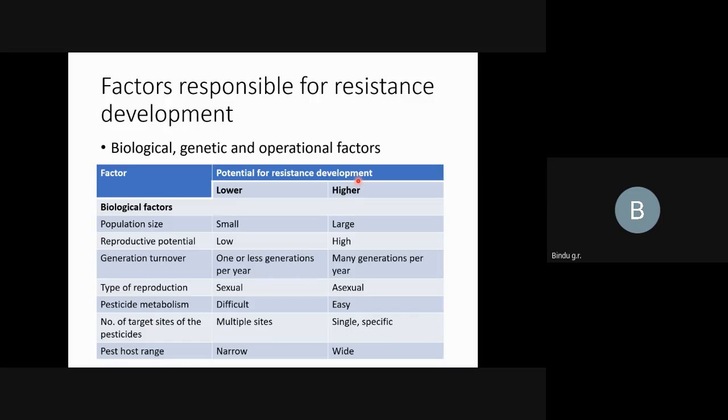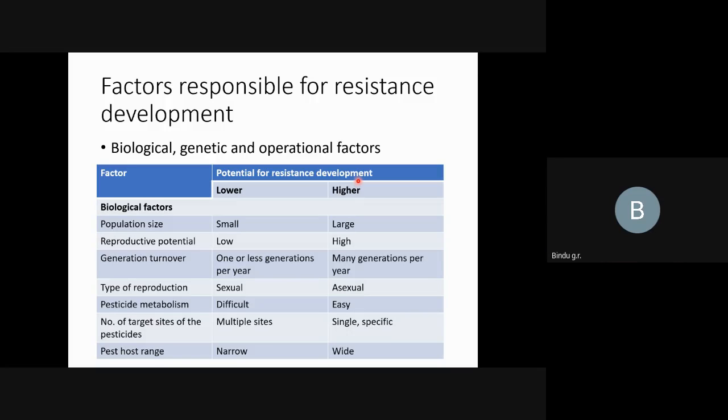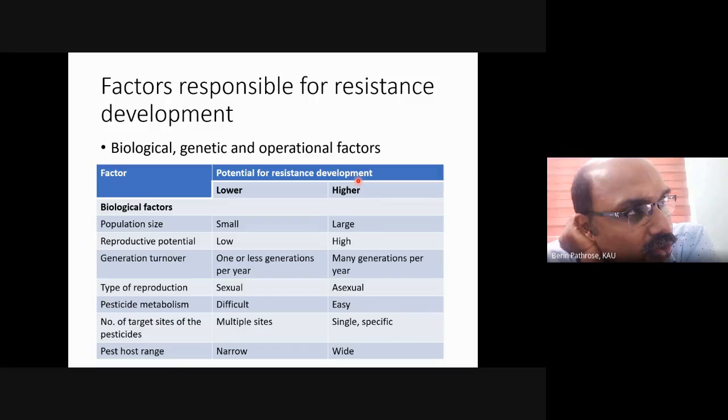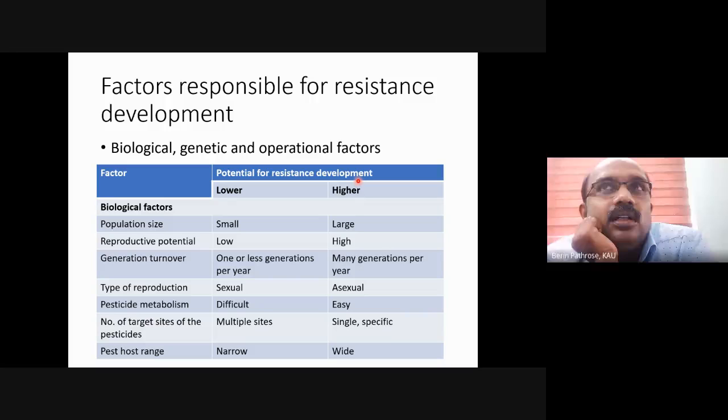It has a wide host range. If it feeds on one crop or another, it will get resistance more easily when compared to a monophagous pest. Let me put it another way for the polyphagous pest. If the insect is feeding on several crops, it has to detoxify different kinds of allelochemicals, different kinds of secondary metabolites. So it should have a well developed detoxifying mechanism, isn't it?